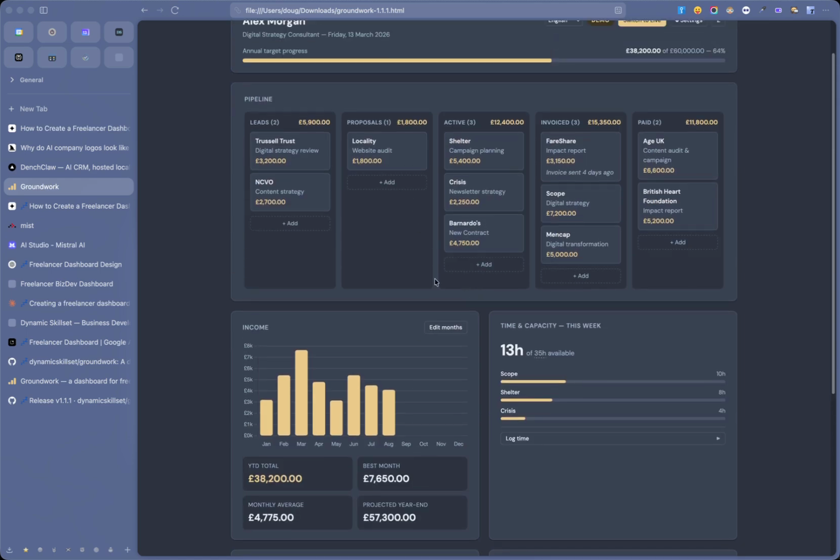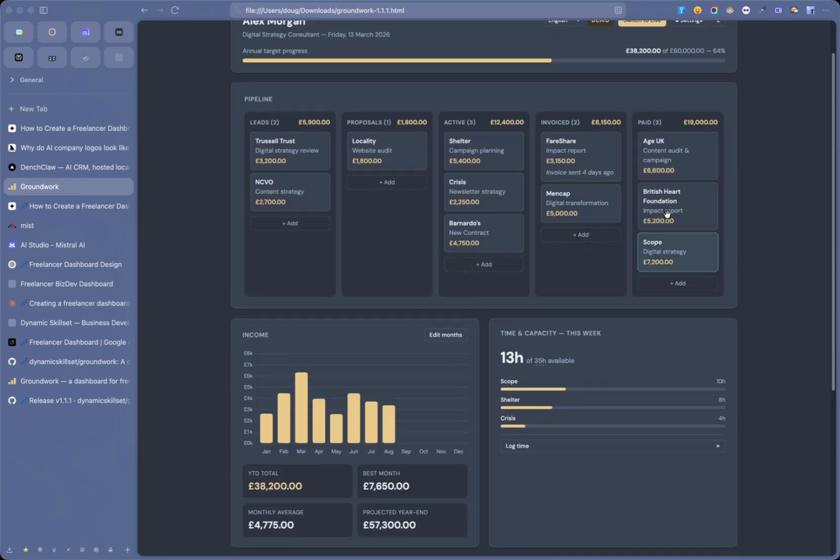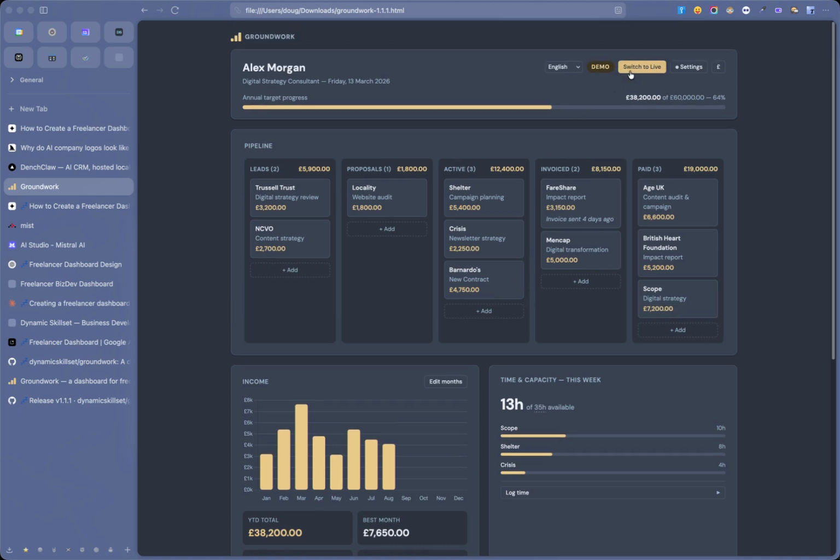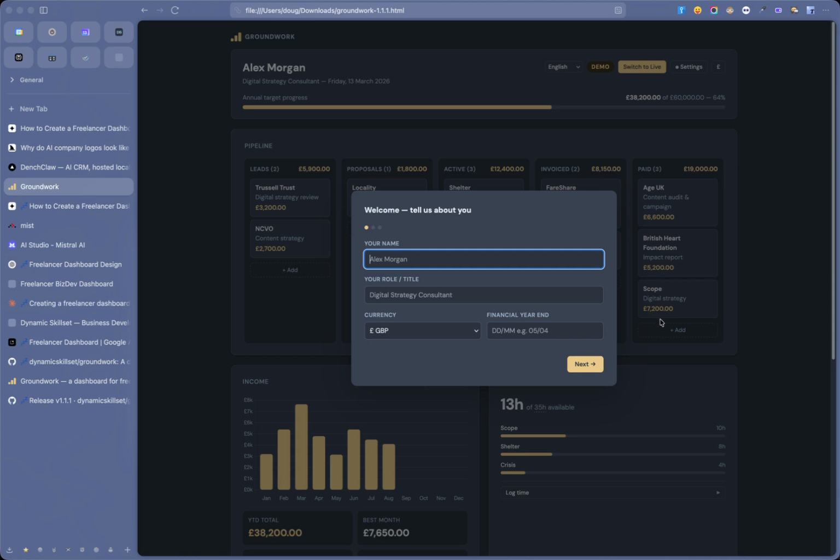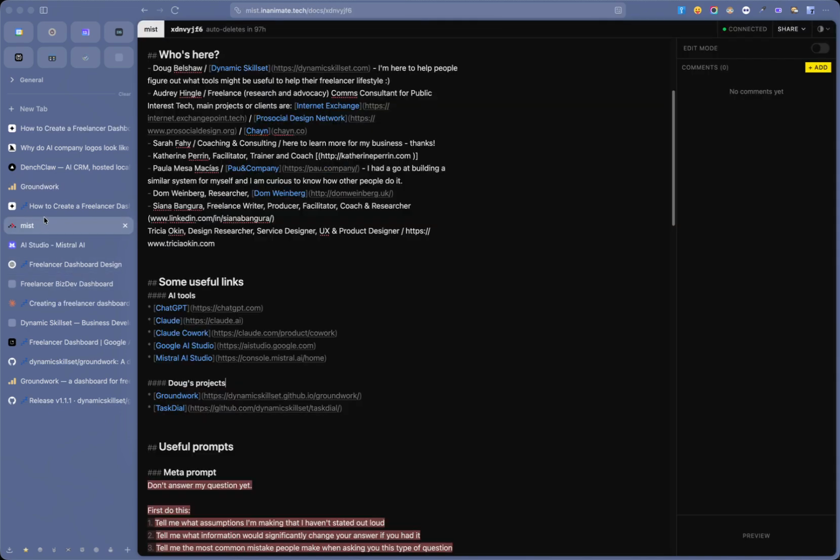And also, if you said that you'd invoiced them, you can move things around and do all that kind of stuff as well. And then when you switch to live, it asks you information about when your year end is and if you're VAT registered and all that kind of stuff. That might be enough for you. But if you want to create your own, that's awesome.